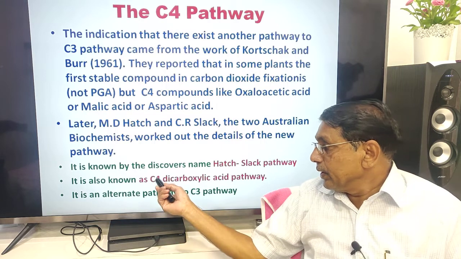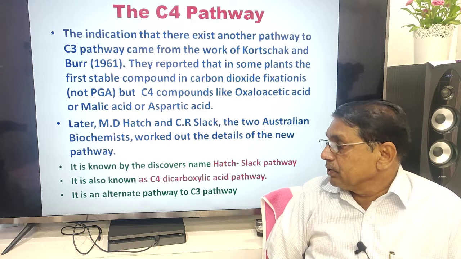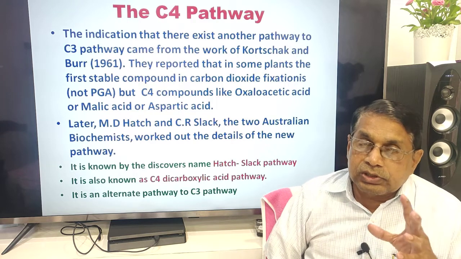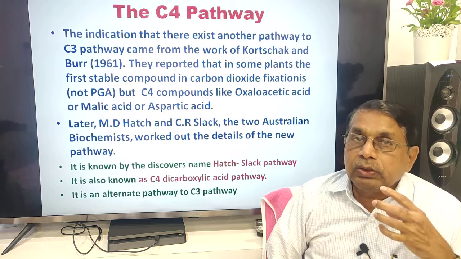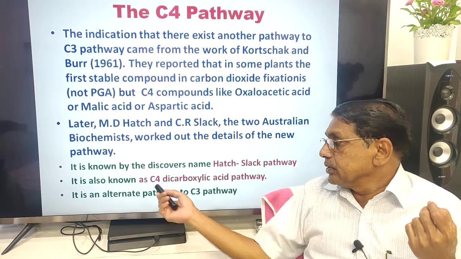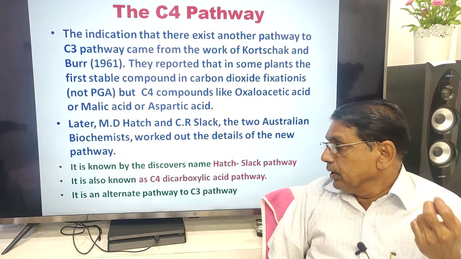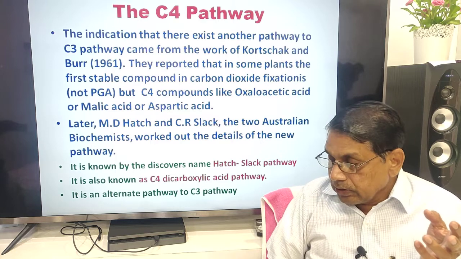It is also known as the C4 dicarboxylic acid pathway. The first stable compounds are C4 compounds. They contain two carboxyl groups, dicarboxyls. Hence, C4 dicarboxylic acid pathway. It is an alternative pathway to the C3 pathway.